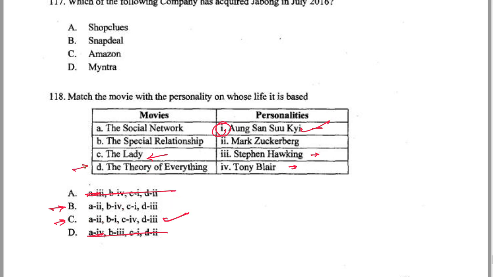Now let's see this D. It's a famous thing, right? The theory of everything. It was based on Stephen Hawking. So do we have D going with number 3? Yes, we do have. So yeah, that's your answer. Again, all these things are quite easy. You can actually have a look at them and kind of mark them, guys. Trust me, it's not a big deal as such.